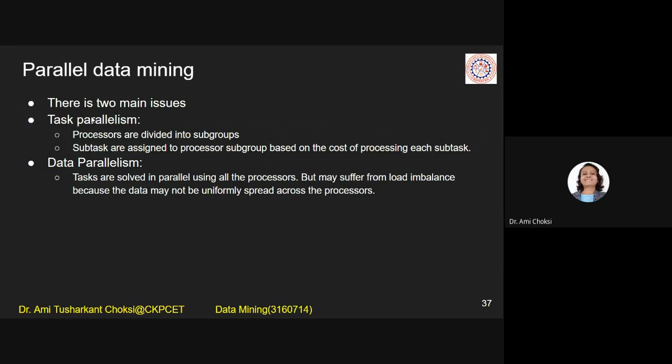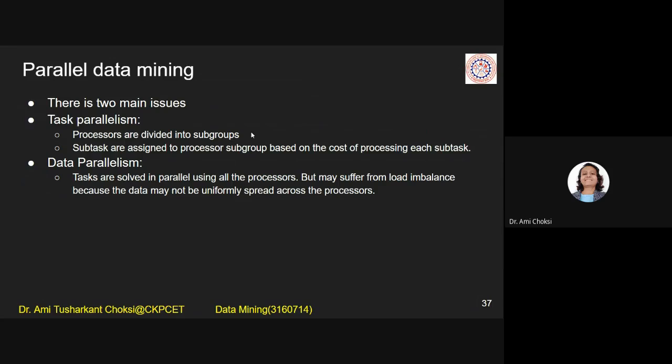So what do we say? There are two main issues: task parallelism and data parallelism, right? So what is there in task? Processes are divided into subgroups. When we consider parallel, at that time, typically we consider multiple processes. That means in a single processor.